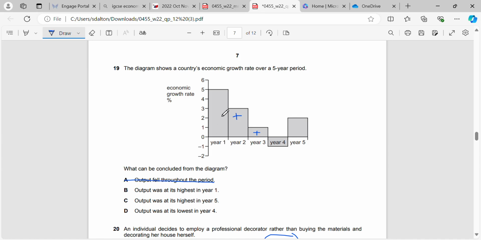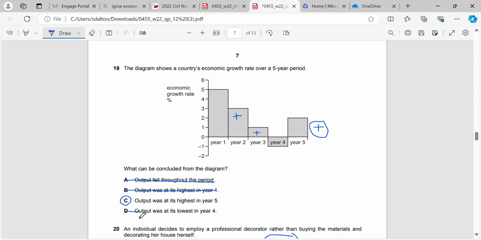Output was at its highest in year 1. That's also incorrect. Remember that they run in line with each other. So what I mean by that is year 1 we're 5% higher than the year previously, but in year 2 we're 3% higher than what we were in year 1. And in year 3 we're 1% higher than where we finished in year 2. So the output would actually be at its highest in the last year because we have a plus figure here, we have positive economic growth. So we would be 2% higher than we were in year 4. And output was at its lowest in year 4.